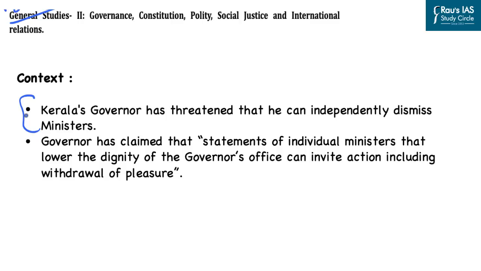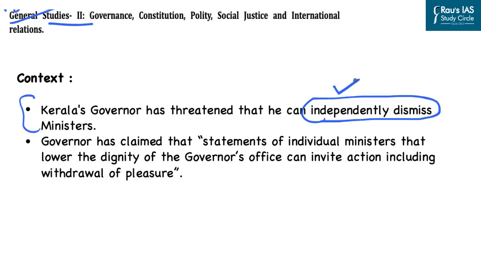In this regard, we need to understand this issue in detail, which can be important for us from the General Studies Paper 2 point of view. In the state of Kerala, the governor of Kerala has threatened that he can independently dismiss the ministers. So this is one issue that has come up in the news which has brought into light the functioning of the office of governor.